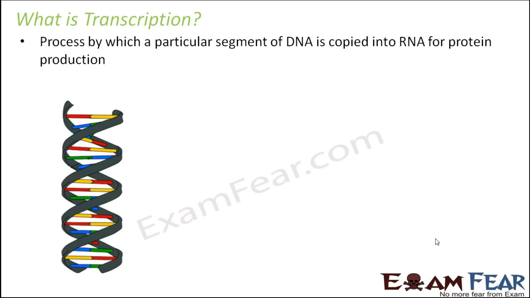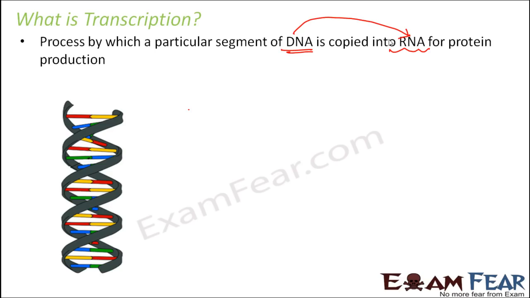It is a process by which a particular segment of DNA is copied into RNA for protein production. And why does this happen? Because DNA directly cannot synthesize proteins. So it has to generate RNA, and this RNA can then directly code for protein synthesis. So transcription is all about how do we get RNA from DNA.